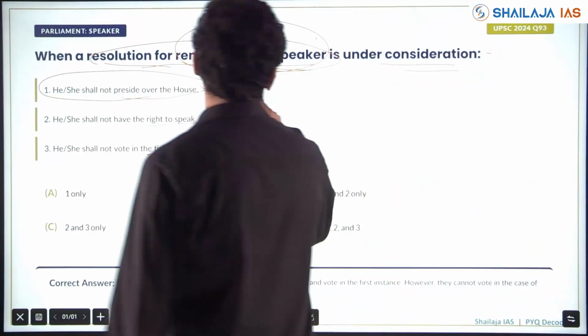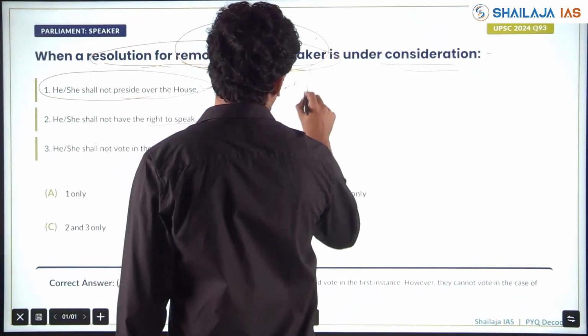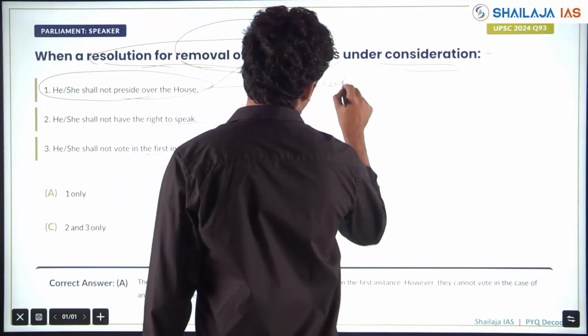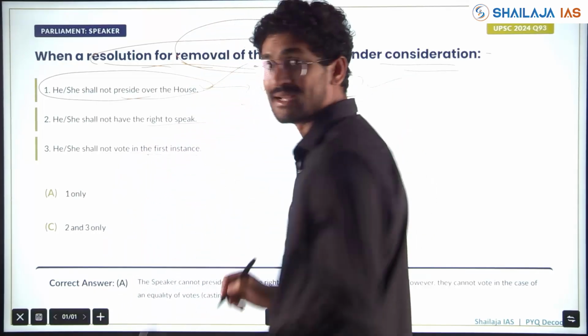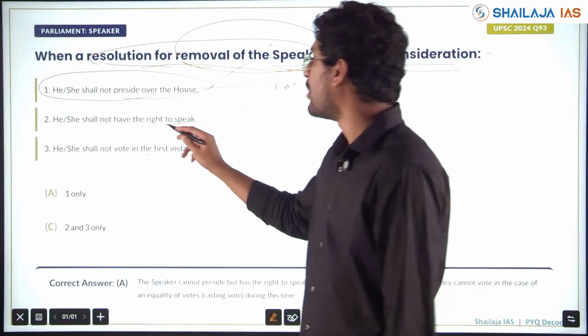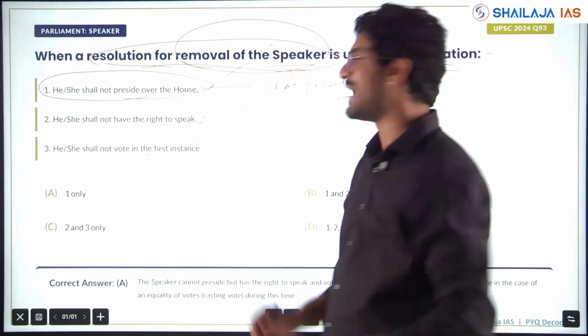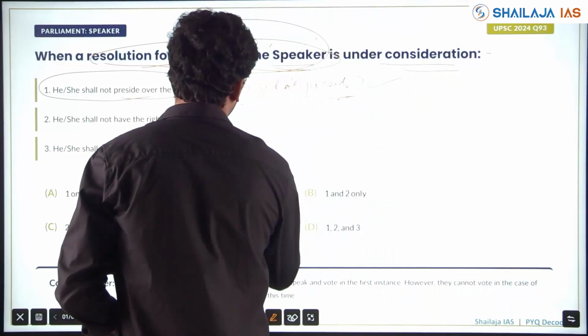Who will preside? Tell me. Who will preside when the Speaker's removal resolution is there? Answer me in the comment section. "He shall not have the right to speak" is wrong. Why? The principle of natural justice, my friends, and fairness.